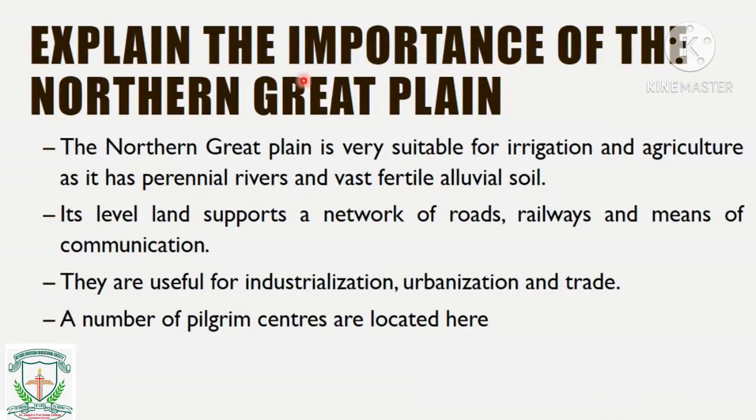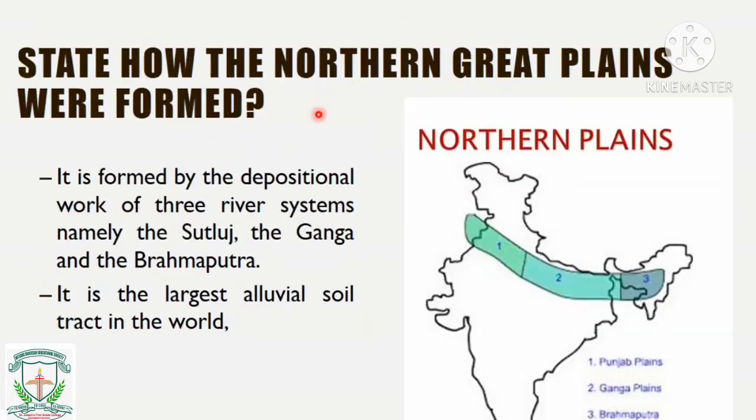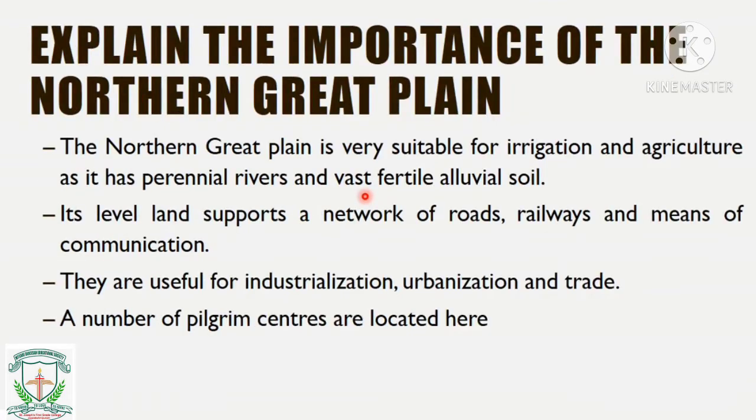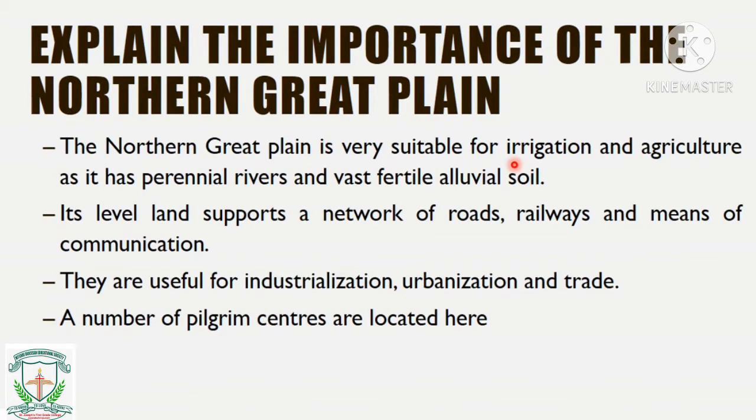Okay, next. Then what is the importance of this great plain? Now you know how they are formed. They are formed by the deposition of the great rivers, three rivers. Then why are they there? What is the importance of having those three networks of rivers on that northern plain? The northern Great Plain is very suitable for irrigation because of the very fertile alluvial soil present there.